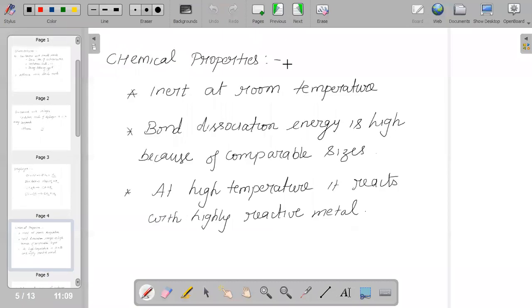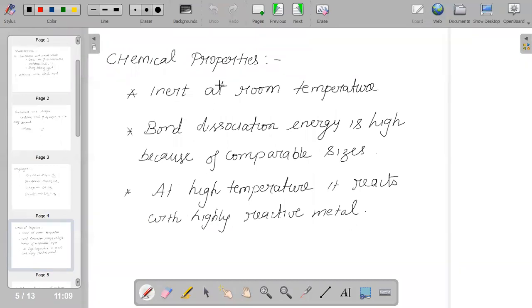And when we talk about the physical properties of dihydrogen, as of course we all know, it is colorless, odorless and tasteless, and of course the vapor density of dihydrogen is equal to 1, which is basically considered to be lighter than air. And its solubility in H2O is very less.